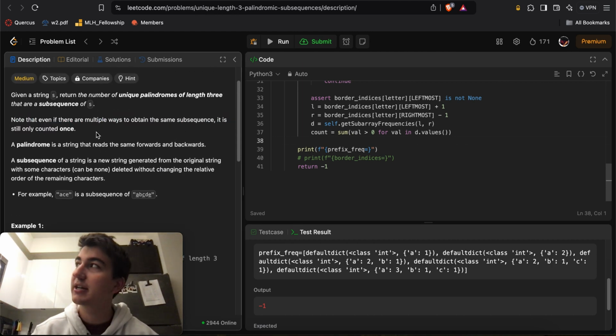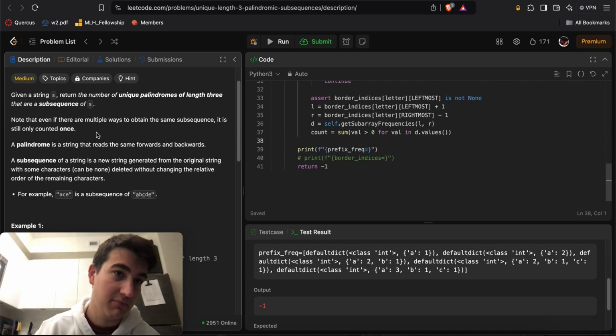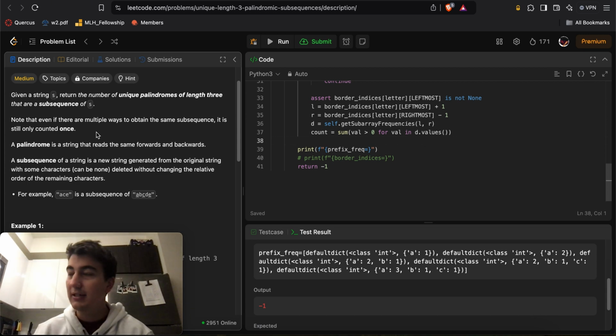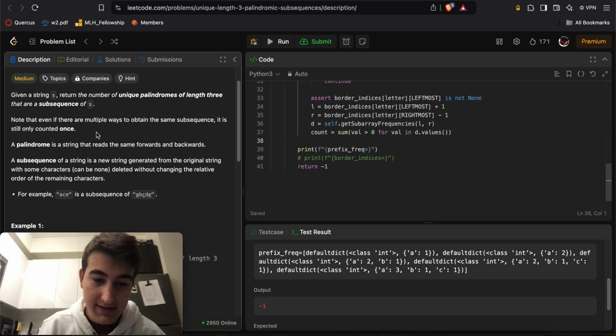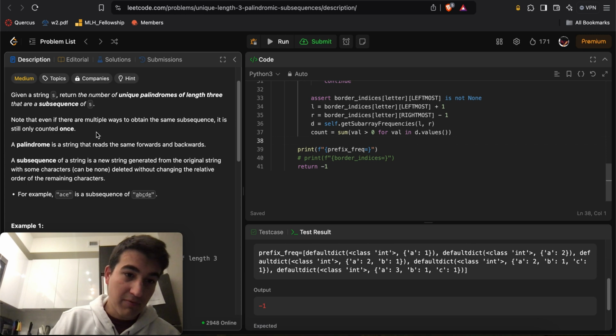For any letter like A, what you want to care about is the greatest span of letters that you can put inside of the palindromes that start and end with A, which you get by looking at the leftmost and rightmost index of A inside of S. All the letters in between are the letters that you can put between two A's, and that's the limit of the number of palindromes you can have, right?